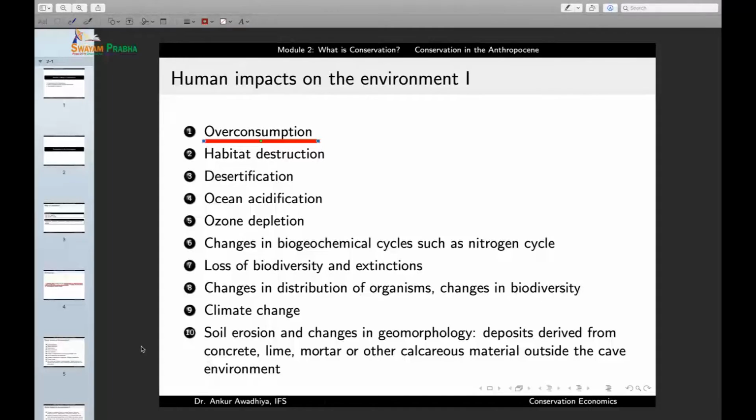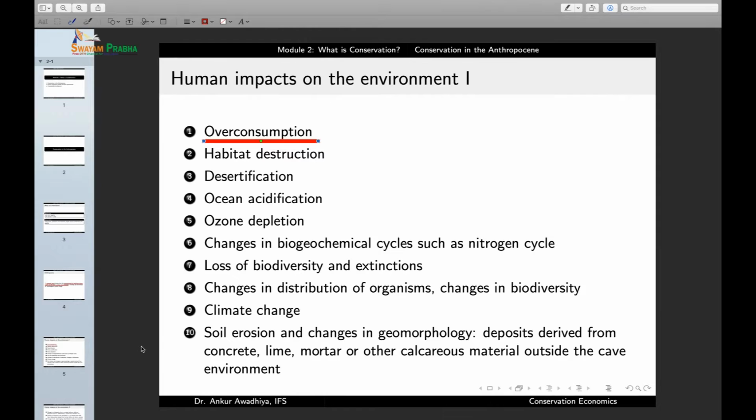Now, if humans remove this population at a rate which is less than the rate of population growth, in that case, the population of these trees or fishes will either remain constant or go on increasing with time. But overconsumption states that if you remove these organisms at a rate that is greater than the rate of population growth, the population will start to decline. And that is known as overconsumption. So, one human impact on the environment is overconsumption. And these days, we are overconsuming literally everything.